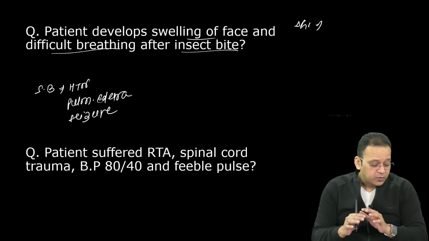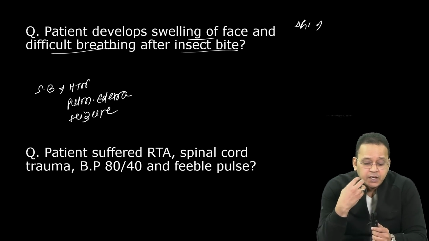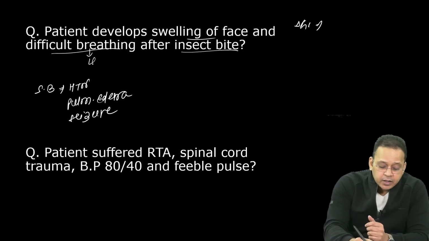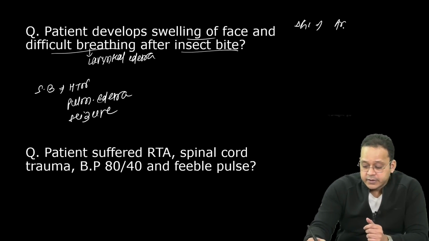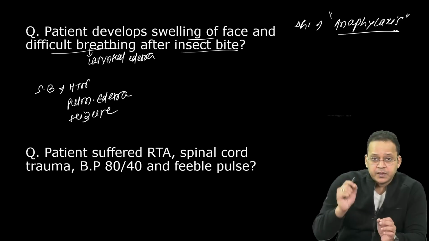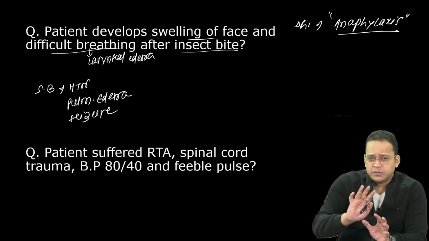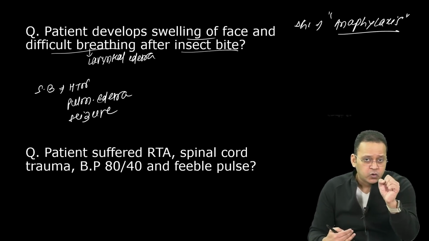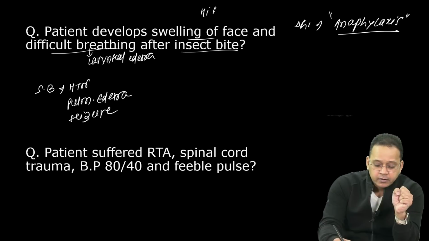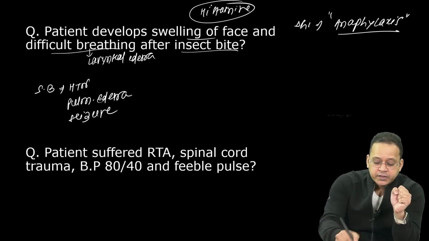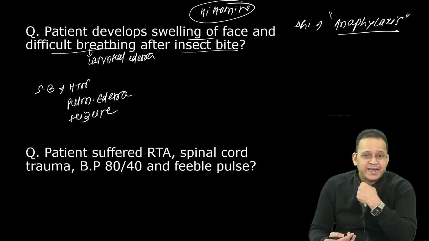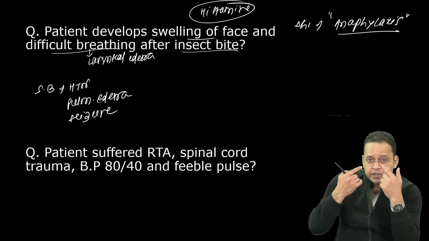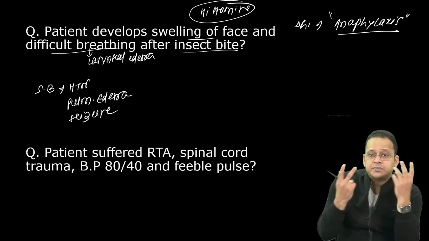Now whenever you have edema of the face plus breathing difficulty, it is because of laryngeal edema. Remember, the diagnosis is anaphylaxis. The scenarios are different, but the presentation is the same. Breathing difficulty because of bronchoconstriction, because there is a release of histamine, and histamine is a bronchoconstrictor. Laryngeal edema can be seen, plus edema of the face, and eyelids and lips would be swollen.